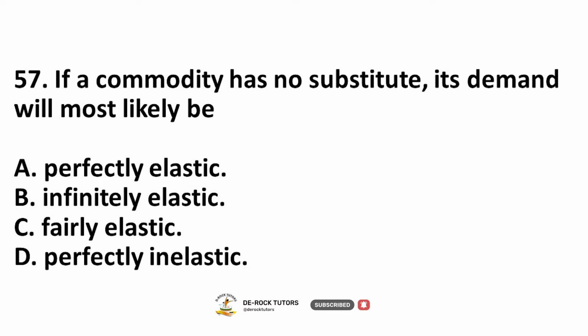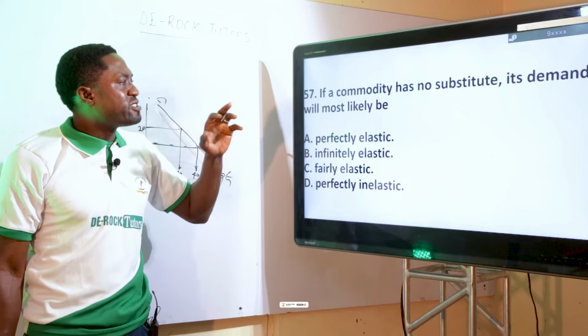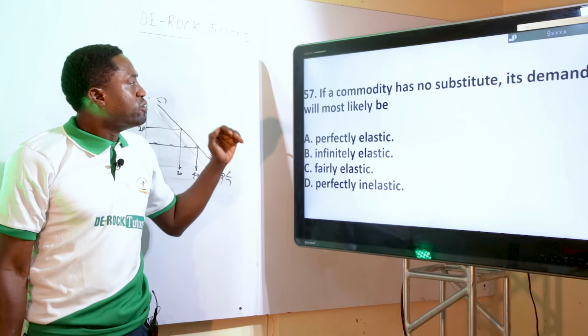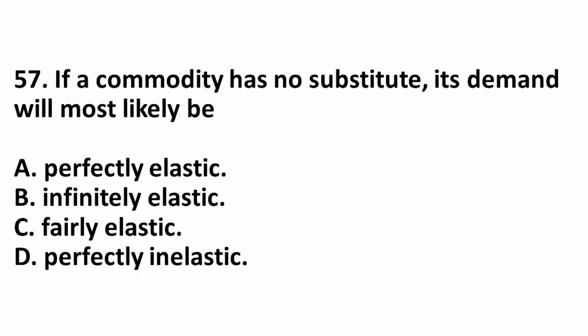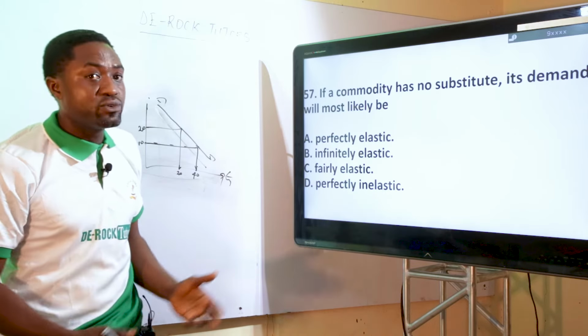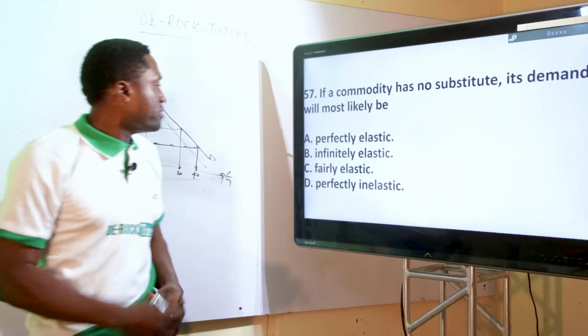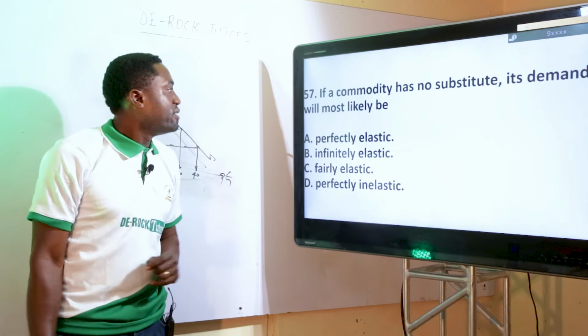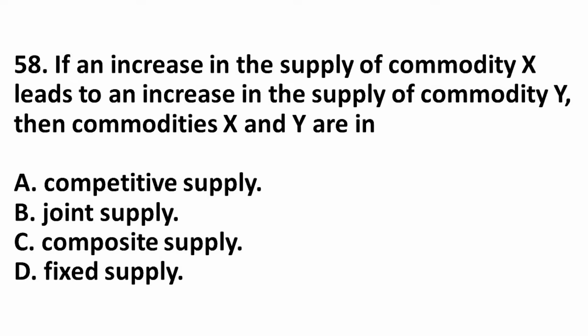57. If a commodity has no substitutes, its demand will most likely be dash. If a commodity has no substitute, its demand will most likely be perfectly elastic, infinitely elastic, fairly elastic, perfectly inelastic. It will be perfectly inelastic because you don't have a choice. All you have to do is just go for it. So it is perfectly inelastic. Option D.